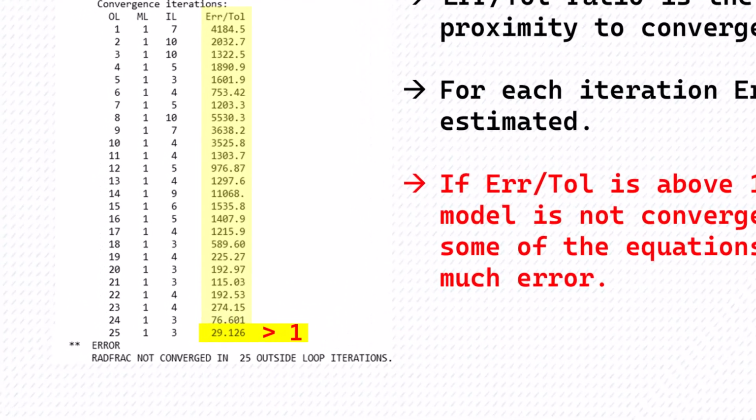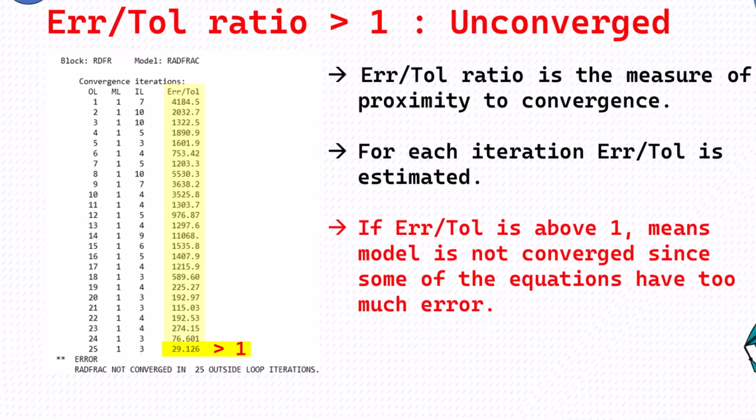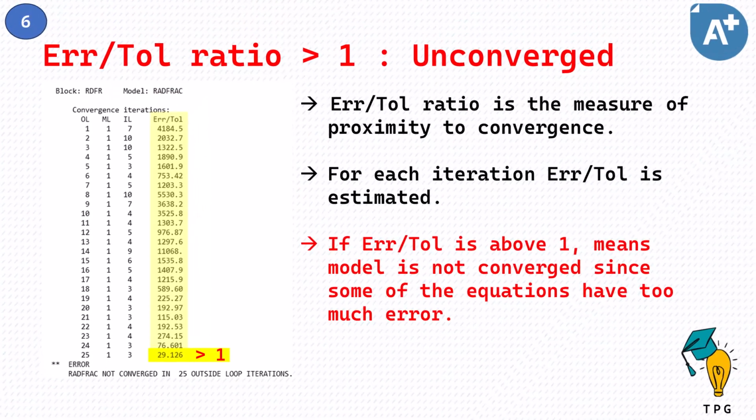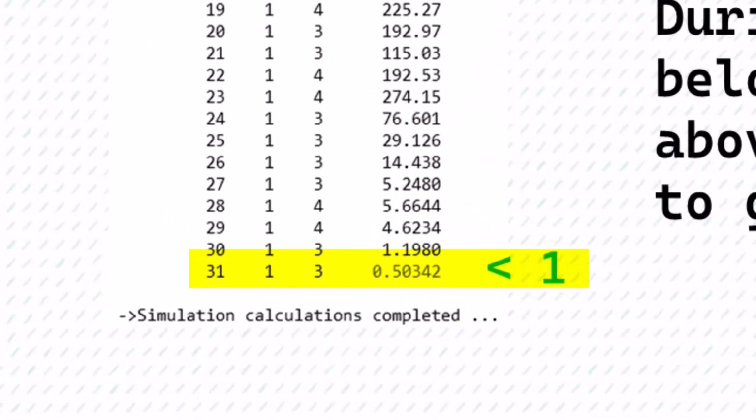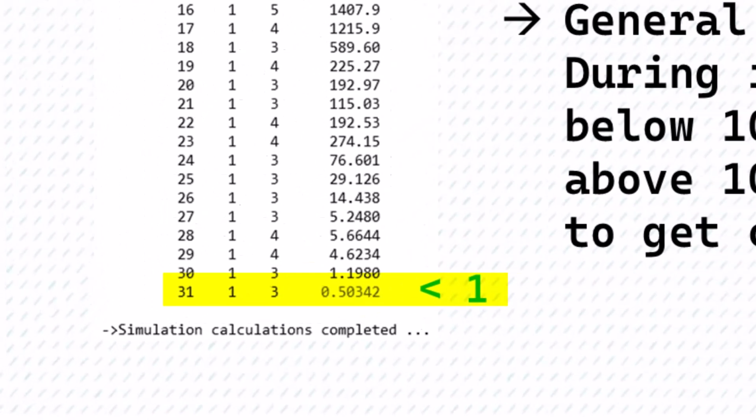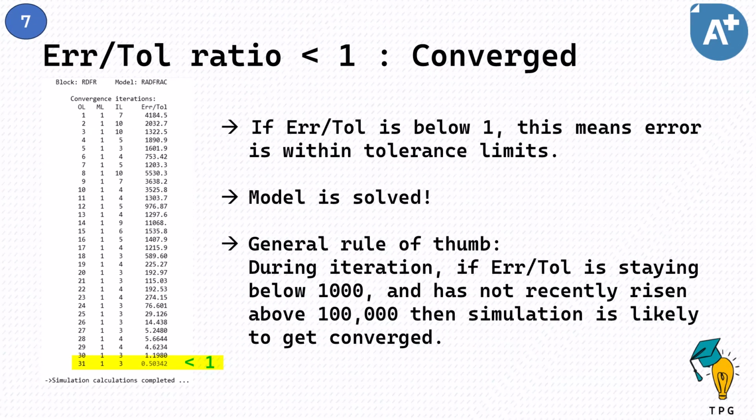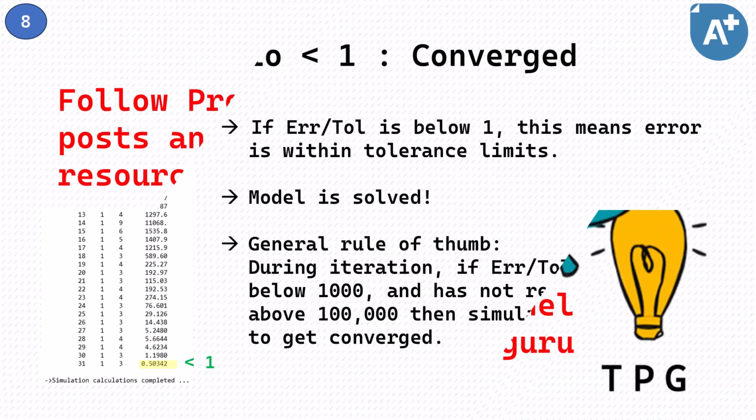If the error to tolerance ratio is above 1, it means the model is not converged. This indicates that some of the model equations have too much error. If the error to tolerance ratio is below 1, this means the error is within tolerance limits. The model is solved. A general rule of thumb is like this. During iteration, if the error to tolerance ratio is staying below 1,000 and has not recently risen above 100,000, then the simulation is likely to get converged.